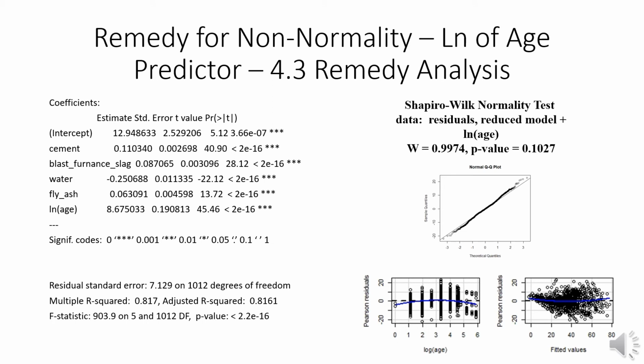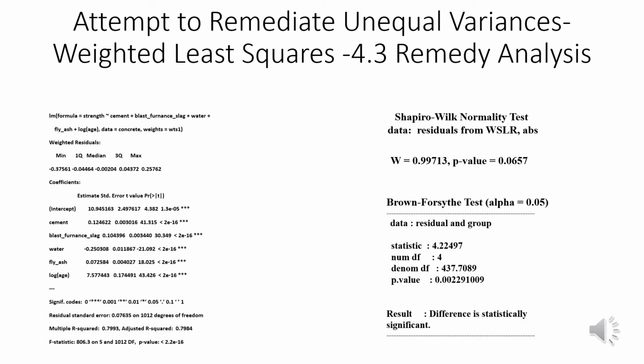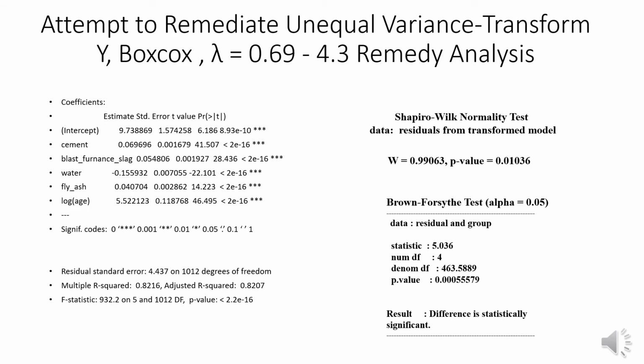After trying several other X transformations, we found that taking the natural log of the age predictor solved the problems of heteroscedasticity and lack of normality in the residuals. This transformation also significantly increased our multiple R squared to 0.8161. We next tried weighted least squares, which failed to improve our model. Transforming Y according to the Box-Cox procedure also failed to improve our model.